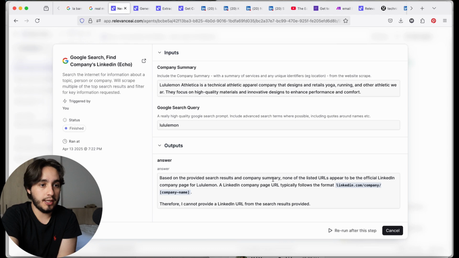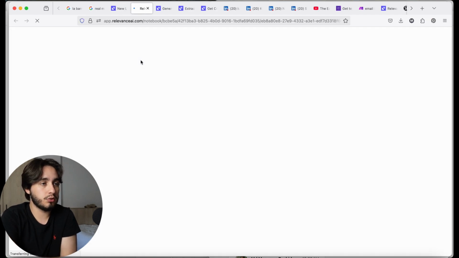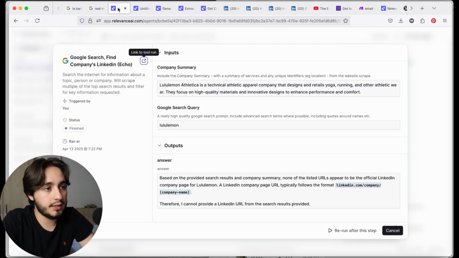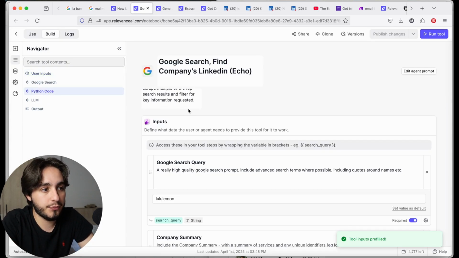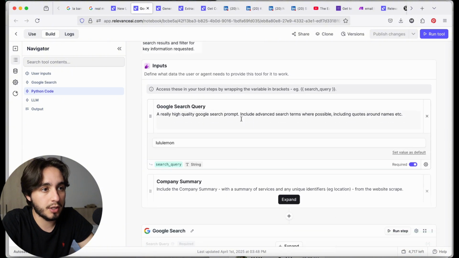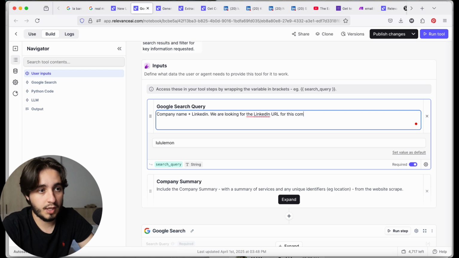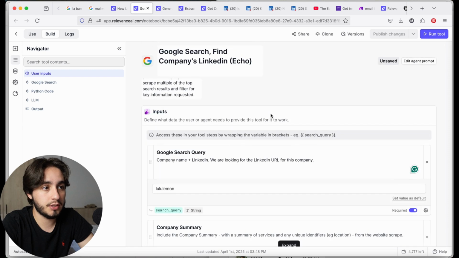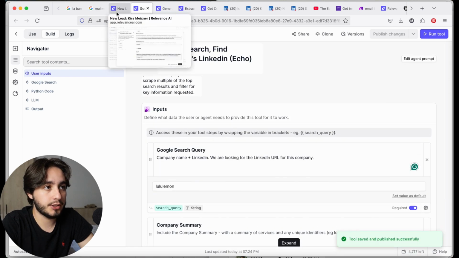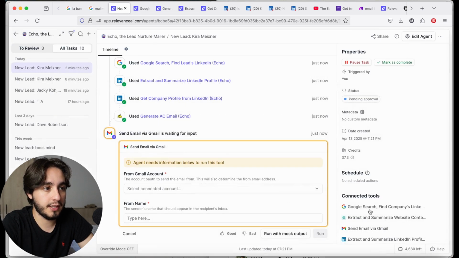I'm actually going to double check this tool over here. I thought that I explicitly said to include the thing. I see. This is probably one of the problems. I think the problem was that I didn't specify this field properly. So we're going to publish changes, and then we are going to go back to everything, because we had the